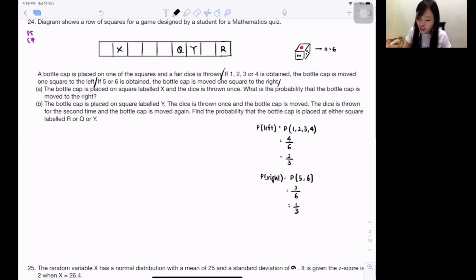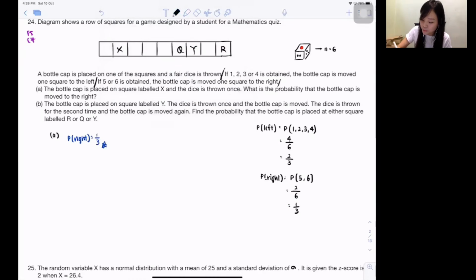Basic, yeah? So next they say A. The bottle cap is placed on square labelled X. That means now the bottle cap is put there, okay? Then they say the dice is thrown once, so you only throw the dice one time, okay? What is the probability that the bottle cap is moved to the right? I think it's so easy because we just did it. They just asked for the probability of moving to the right. Isn't the working just here? 1 over 3. Ta-da! Because we already did it, okay?